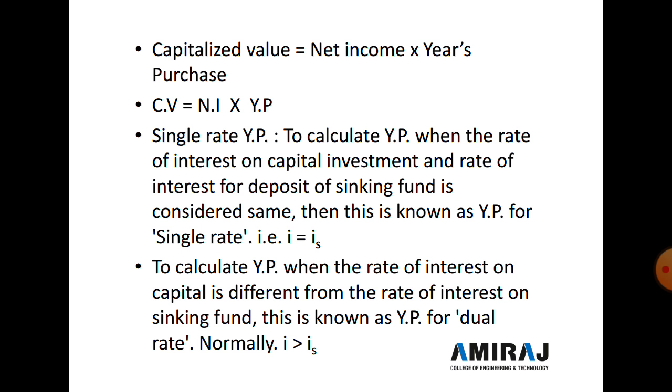The capitalized value equation is the net income multiplied by year purchase. In short form, CV is equal to NI multiplied by YP.